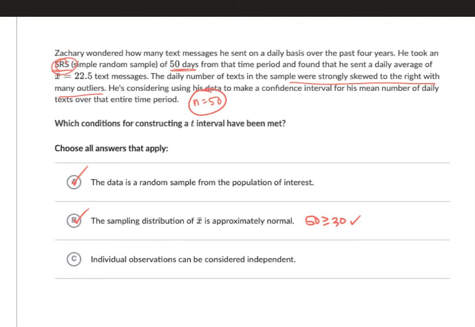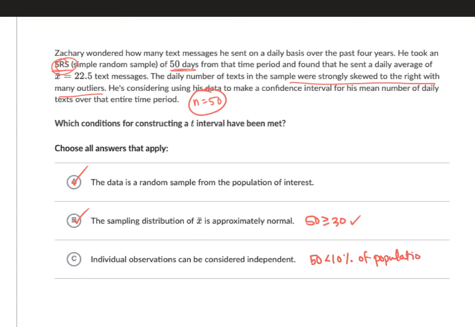Well, if you think of all the text messages that he's ever sent in his whole life, it is reasonable to assume that he sent text messages in greater than 500 days. So where 500 came from, 50 is 10% of 500. So it is reasonable to assume that 50 is less than 10% of the population.